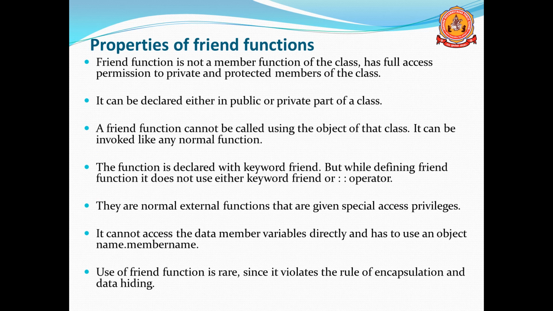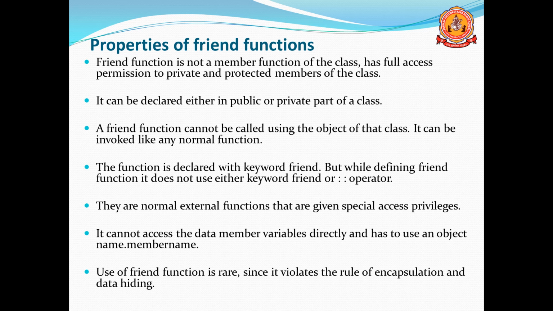The friend function is declared with the keyword friend, but while defining the friend function, it uses neither the keyword friend nor the scope operator. When you declare the friend function, we have to use the keyword friend. But when you define the function, we should not use the friend keyword or the scope operator. They are normal external functions that are given special access privileges. Special access privileges are there because they can access the private and protected members of the class.